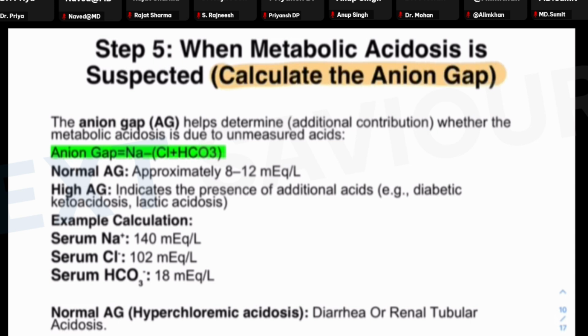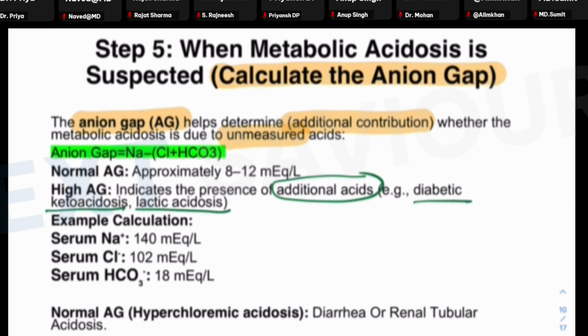Now, another thing is the anion gap. Sometimes they ask about the anion gap, particularly in questions on diabetic ketoacidosis. The anion gap is basically the additional, unmeasured contribution to the metabolic acidosis. For example, if the patient is suffering from diabetic ketoacidosis, what is the presence of the additional acids which might be seen in diabetic ketoacidosis or lactic acidosis? This is basically evaluated by the anion gap.